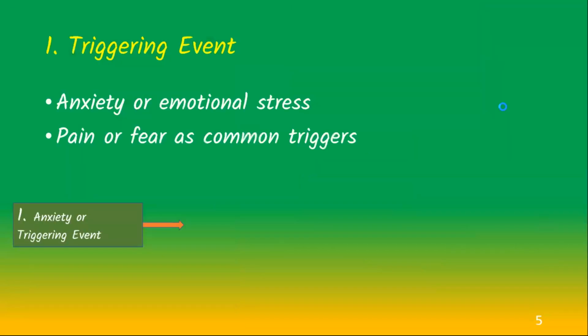Vasovagal syncope often starts with a triggering event such as anxiety, pain, or fear. These emotional and physical stressors initiate the body's response, leading to the sequence of events we will discuss.